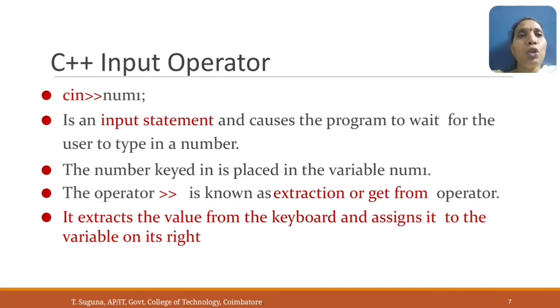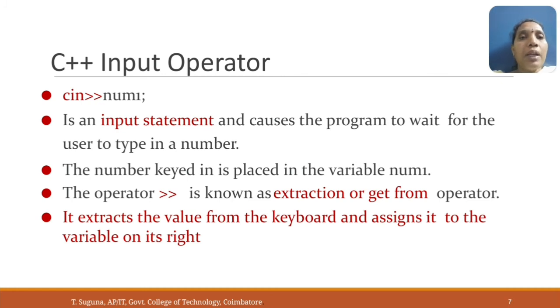C++ input operator. cin is the object of the C++ input class istream. Here num1 is an example variable which is read using a cin statement. This is an input statement and causes the program to wait for the user to type in a number. The number keyed in is placed in the variable num1.